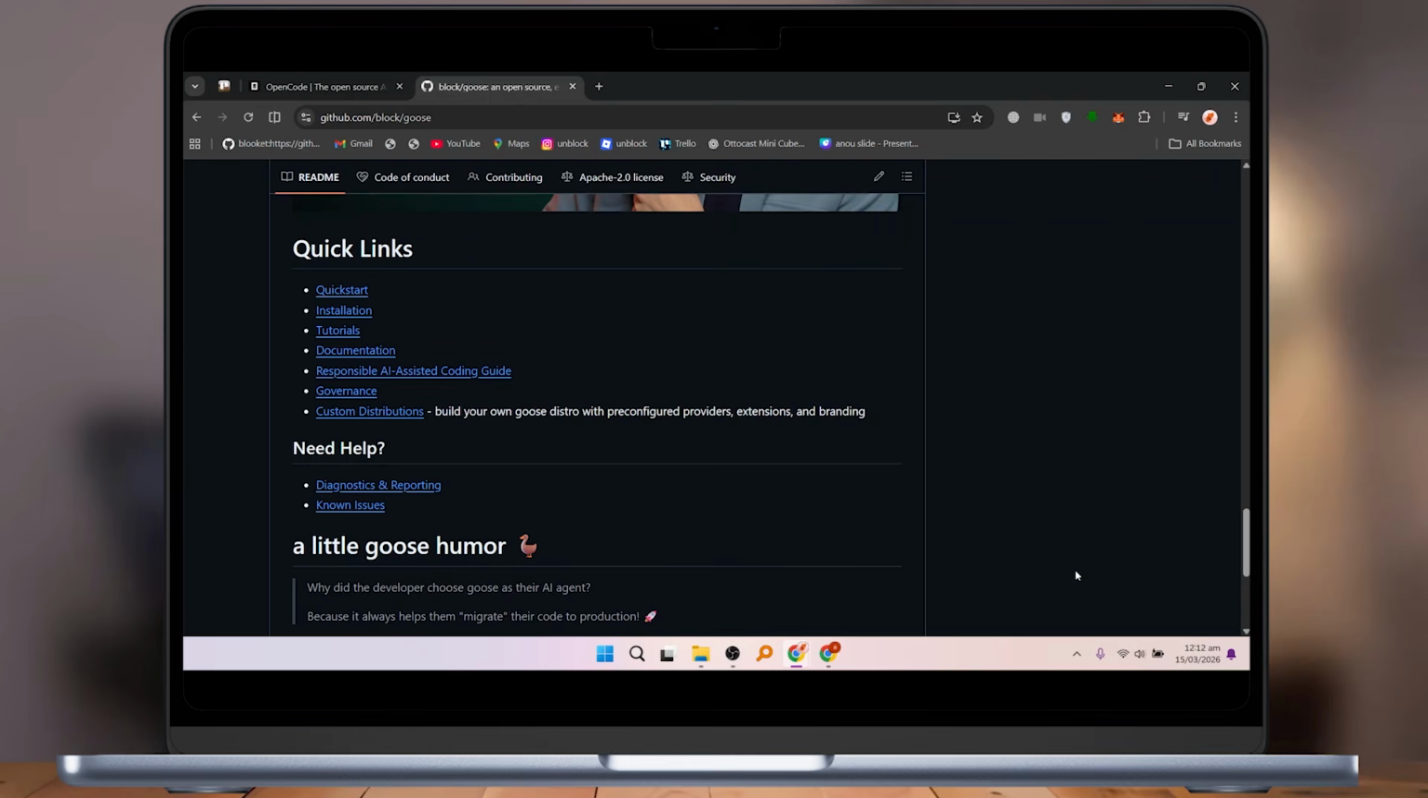If you prefer a flexible and privacy-focused editor, OpenCode is the choice. If your priority is speed, automation, and AI guidance, Goose stands out.